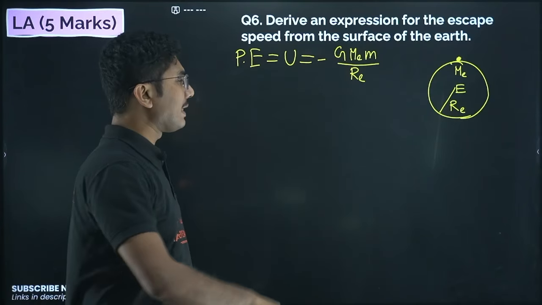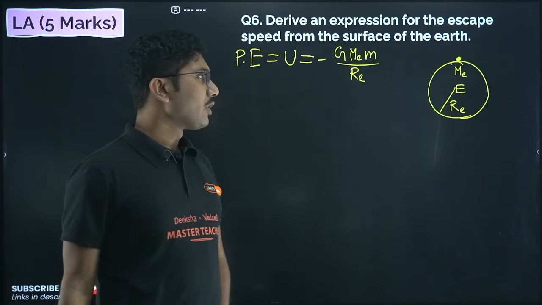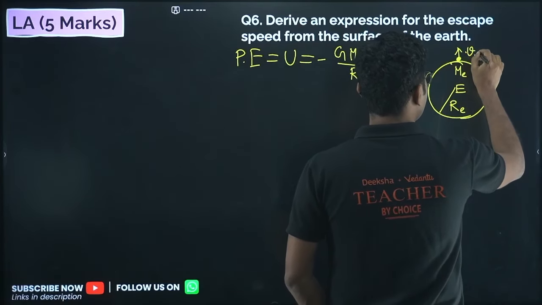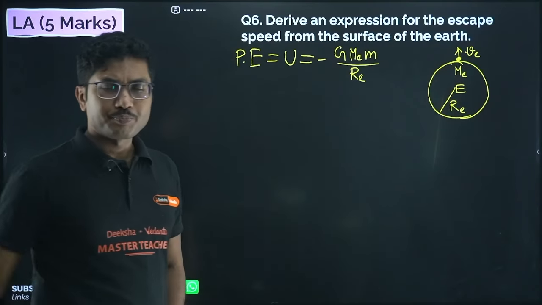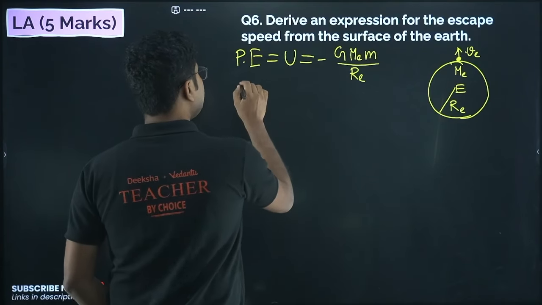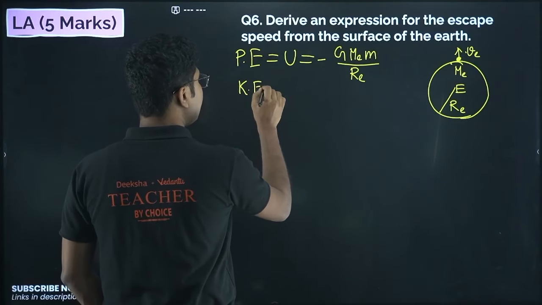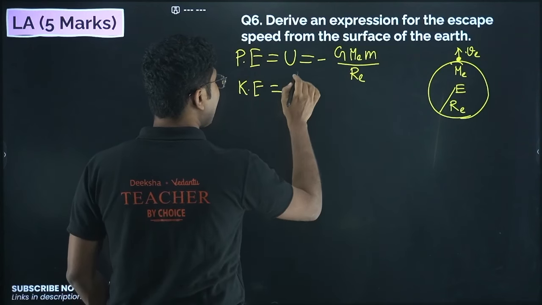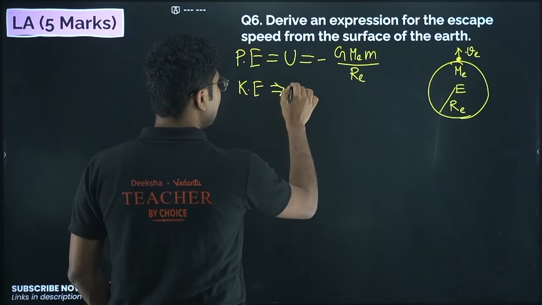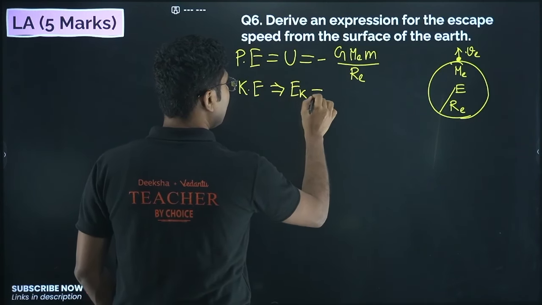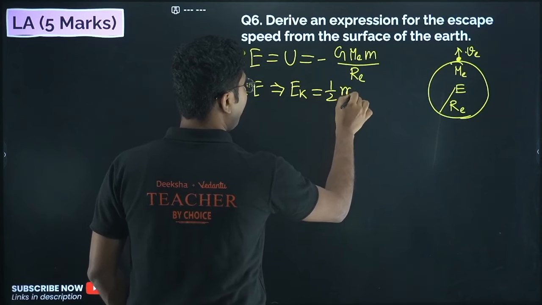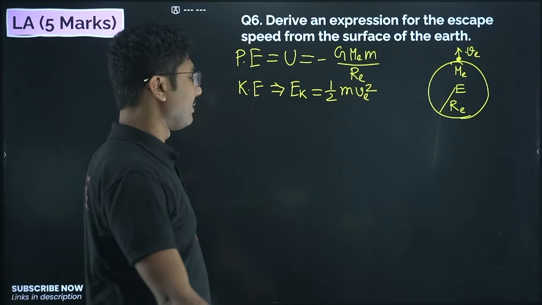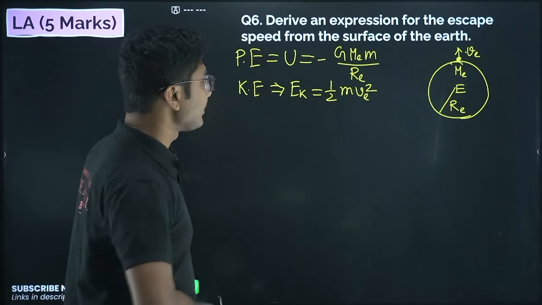Now if you give it escape velocity, say Ve, what will happen? It will go to infinity, right? So what will be its kinetic energy when you give the velocity? The velocity is on the surface of the earth, by the way. So what will be the kinetic energy? Kinetic energy will be given by Ek equals to half m v square. Remember that kinetic energy can never be negative, right? We have learned it in work energy power chapter.